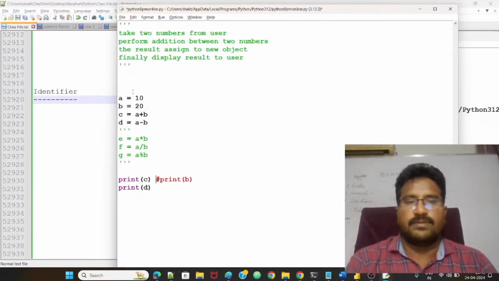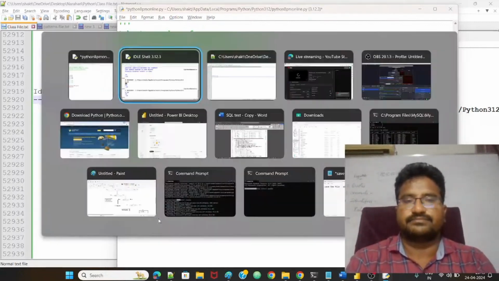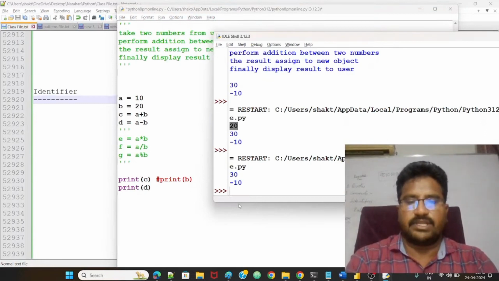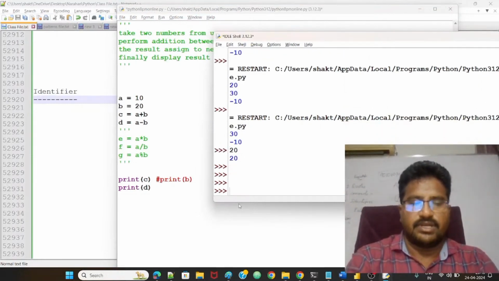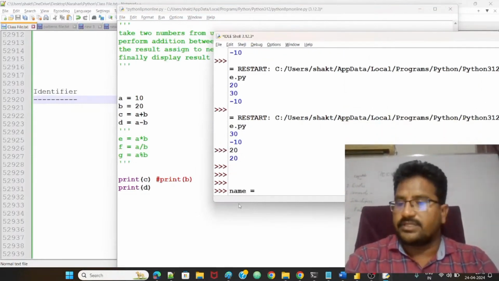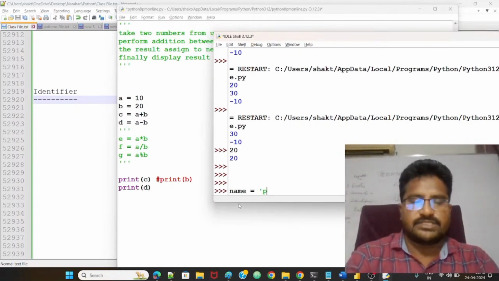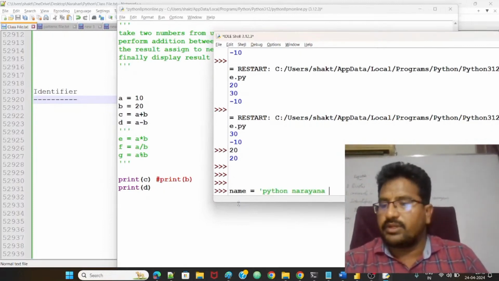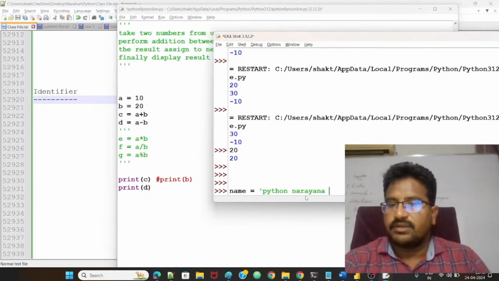Suppose you are asking, so let me take here. I take the name, single line, right? Suppose Python Narayana like this, and no end code. There's no end for the single line code.